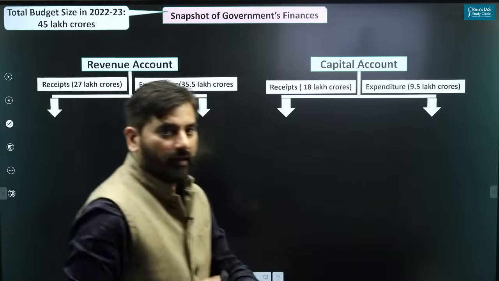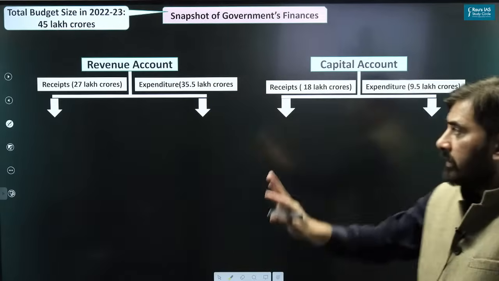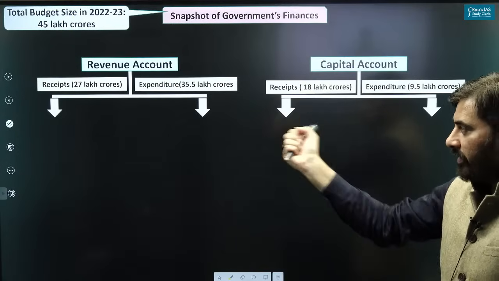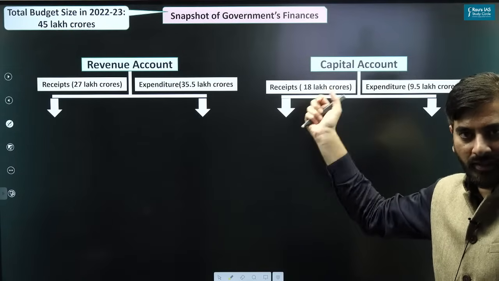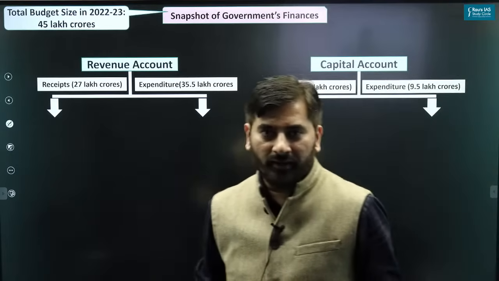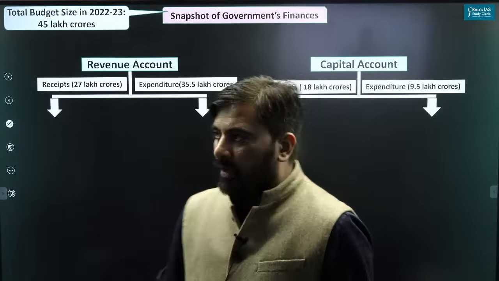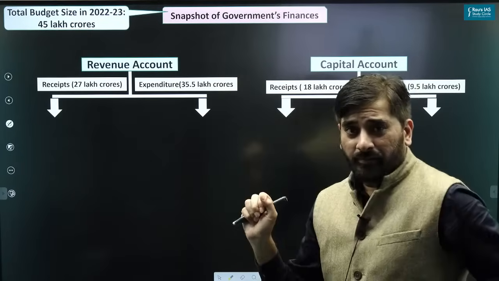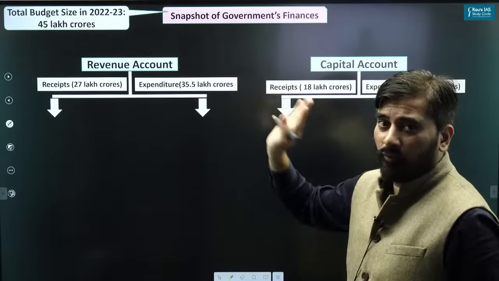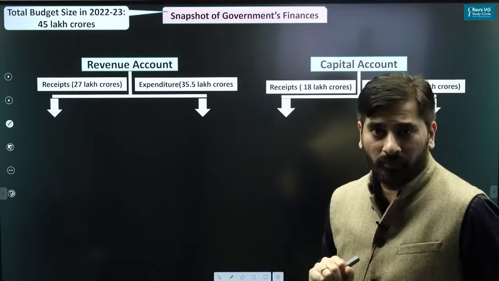Now let's quickly start looking at the snapshot of the government finances, that is revenue receipts, revenue expenditure, capital receipts and capital expenditure. Now this is what we are going to discuss in detail. What is the budget size? You can see the budget size in 22-23 is 45 lakh crore.